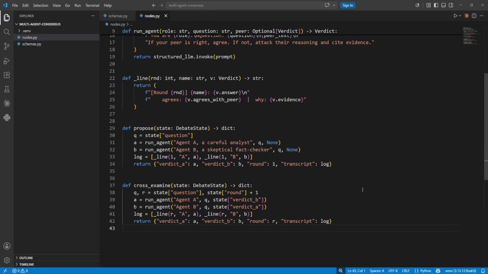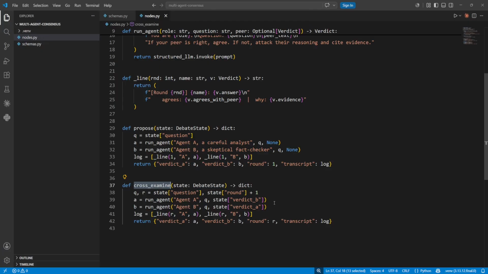And now the actual debate. The propose node runs both agents with no peer, so we get 2 competing answers, fully independent. That's round 1. The cross-examine node is where it gets interesting. We run each agent again, but this time we feed it the other agent's verdict. So agent A sees agent B's answer and agent B sees agent A's answer, and each one gets a shot at tearing the other apart or conceding. Notice what we log each round. Not just the answer but the evidence and that agree flag.